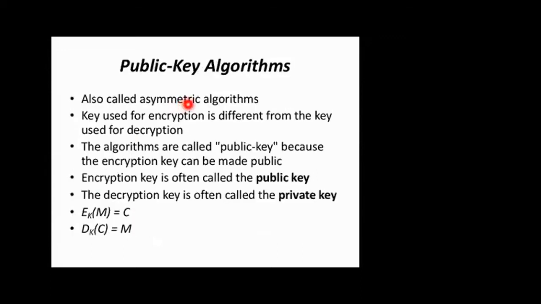The public key algorithm is asymmetric. You know that 2 different keys are used, one for encryption and one for decryption, but they still use the common notation K. Based on the application, sometimes K1 will be used by the sender and K2 by the receiver, and sometimes K2 may be used by the sender and K1 by the receiver. Because of that, they use the common notation K, even though it's a public key algorithm.